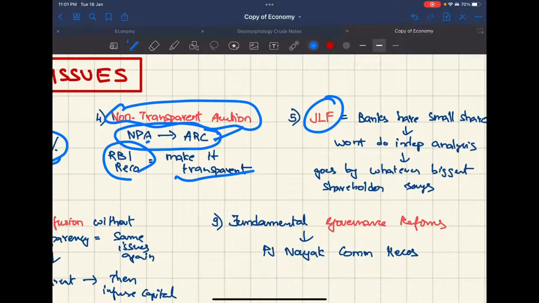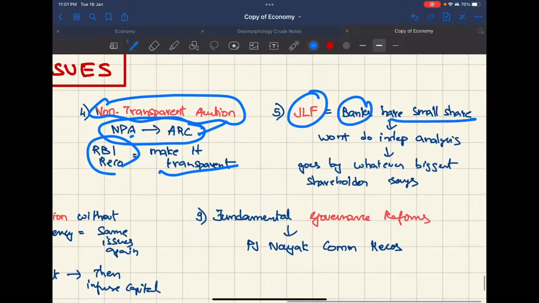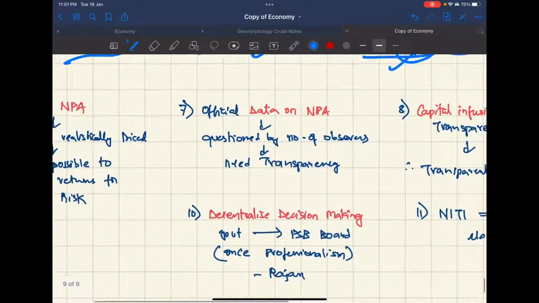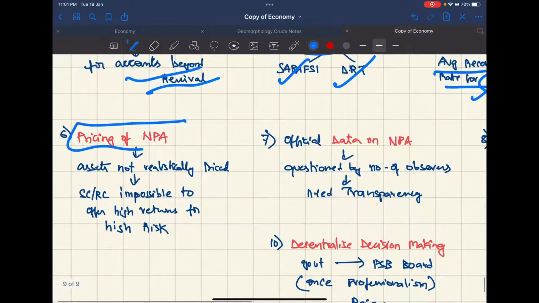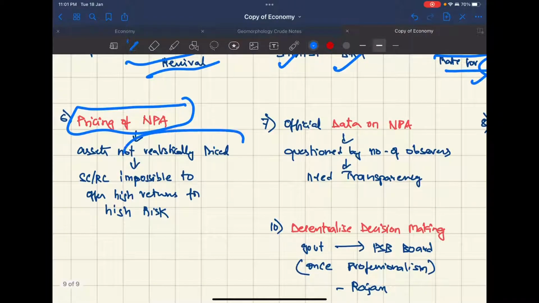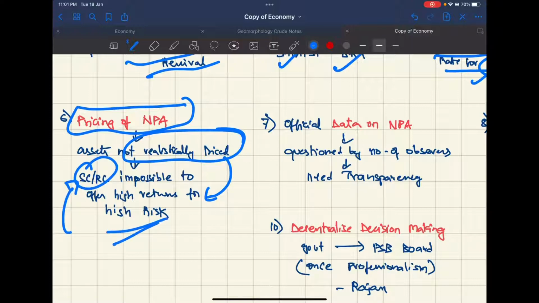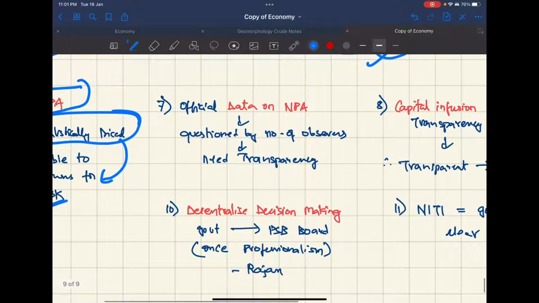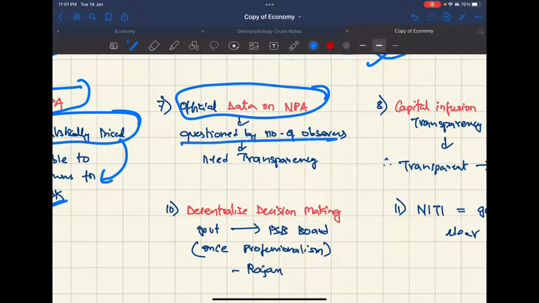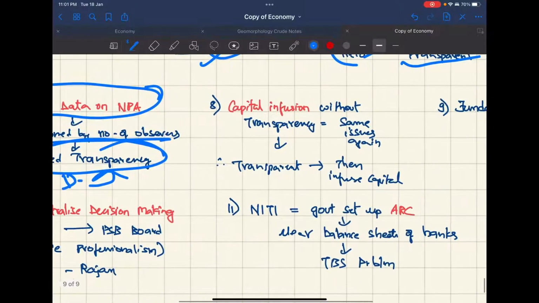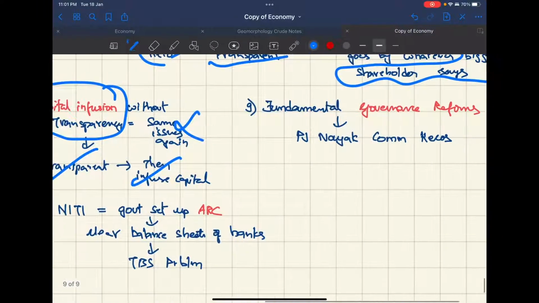Joint lending forum: banks have a very small share in this, therefore they don't do independent analysis, they just follow whatever the biggest shareholder does. Now coming to pricing of NPAs, assets are not realistically priced, but the people who invest in the SCs and RCs expect very high returns, so it will be unviable. Official data on NPAs is questioned by many, therefore there is a need for transparency, and a trust deficit is also there here. Capital infusion without transparency will be useless, therefore first become transparent, then only infuse capital.